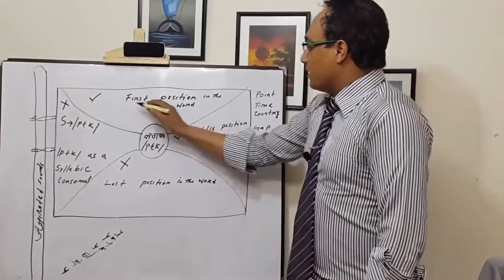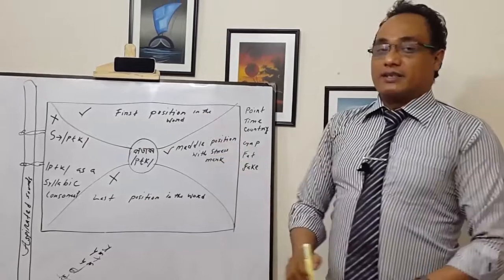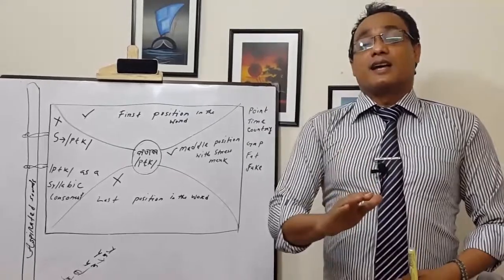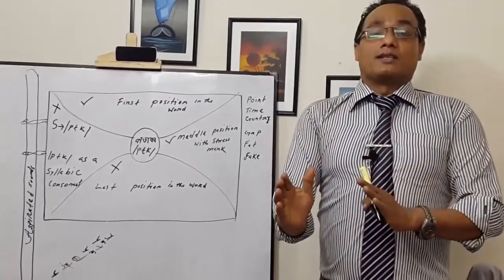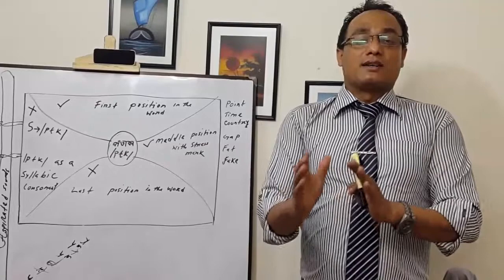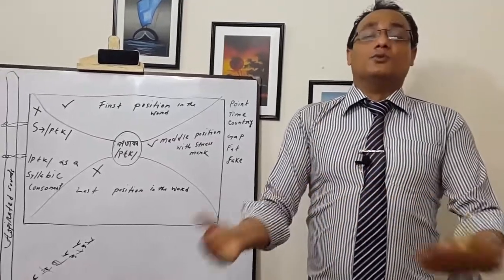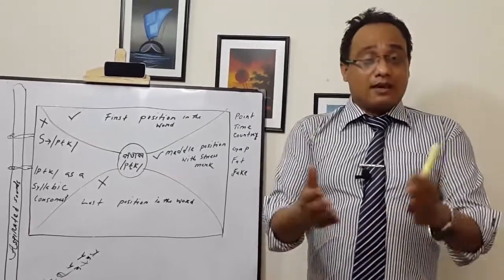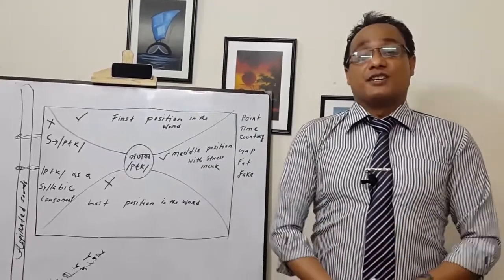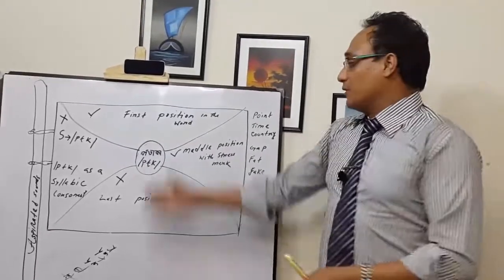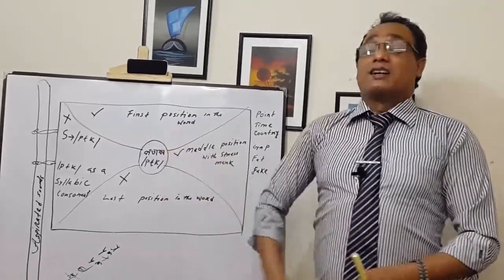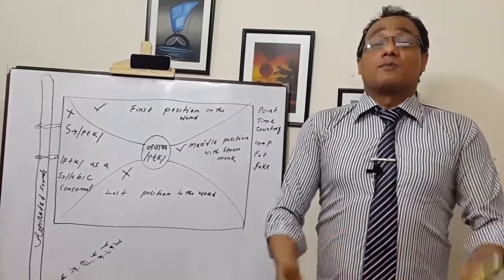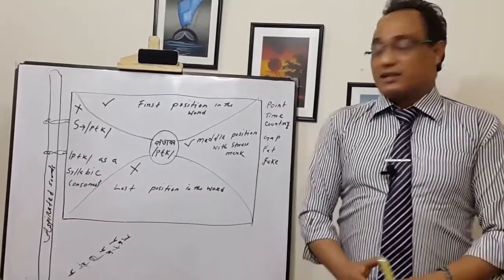First, we are going to look at the position in the word. Aspirated sounds may come at the very beginning of the word, in the middle of the word, or in the last syllable of the word. When we have to go through aspiration, there may be a dilemma or confusion, so we use a very smart diagram to know where to go through aspiration in a word.